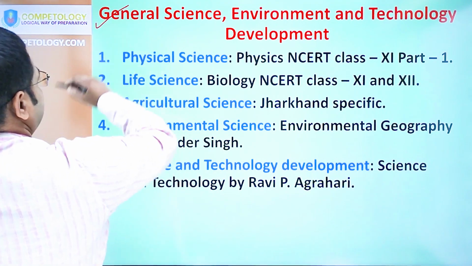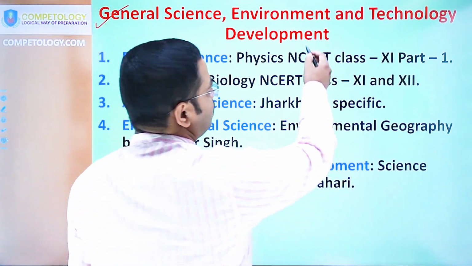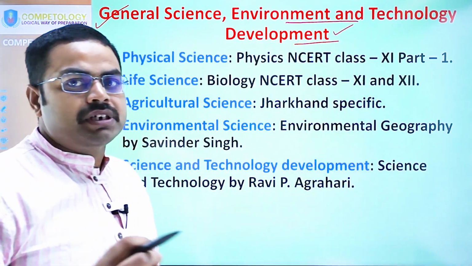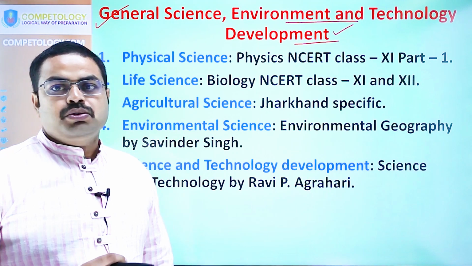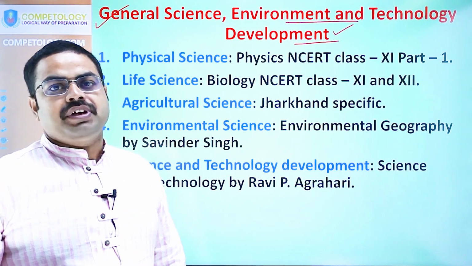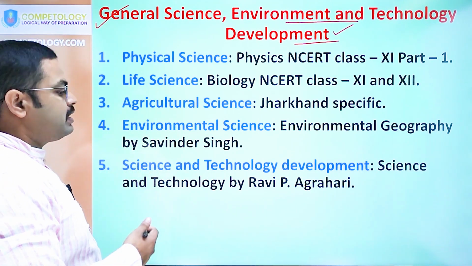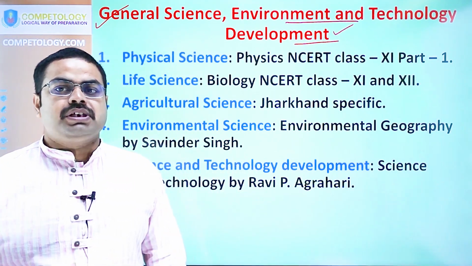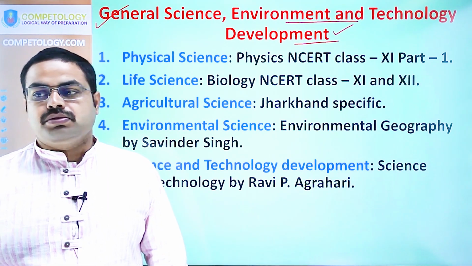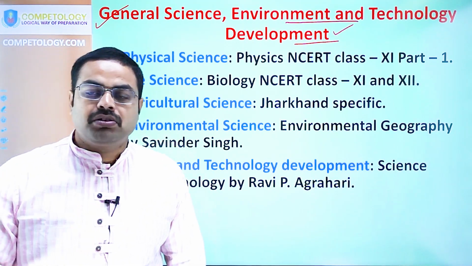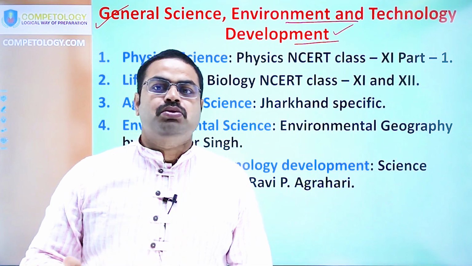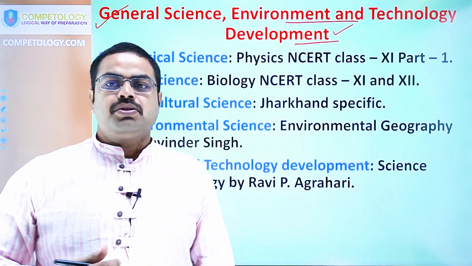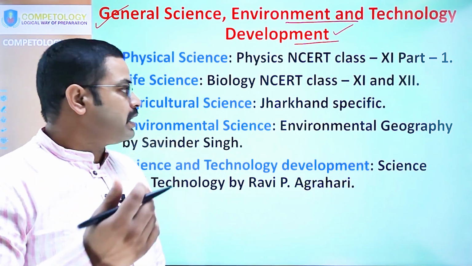So the subject name is General Science, Environment and Ecology and Technology Development. The name of the paper itself gives an insight into what kind of questions you may face in the mains paper. Here the questions are evenly distributed. Like in objective questions also you will find questions from biology, questions from environmental science, questions from agricultural science that is related specifically to Jharkhand, and the current events.